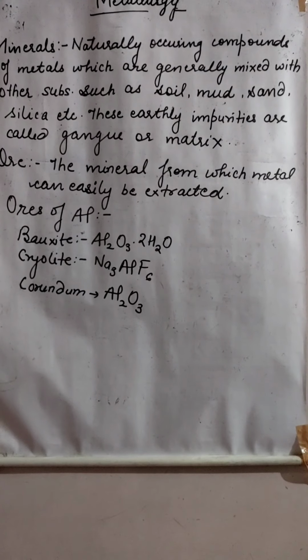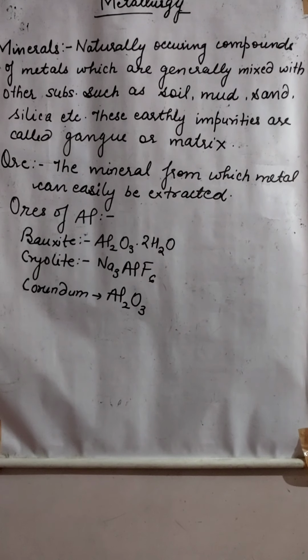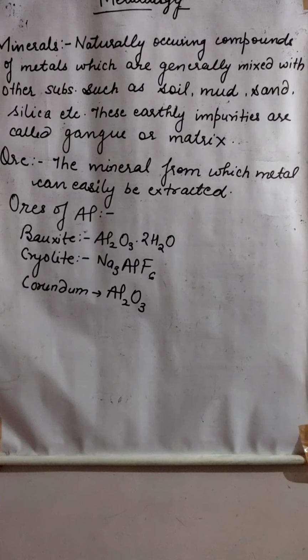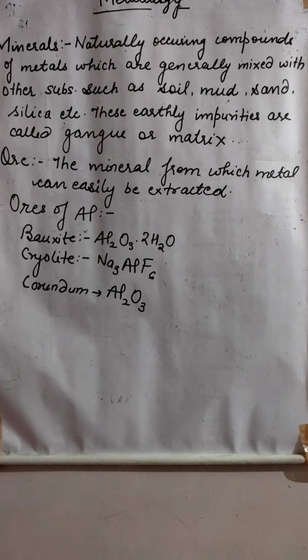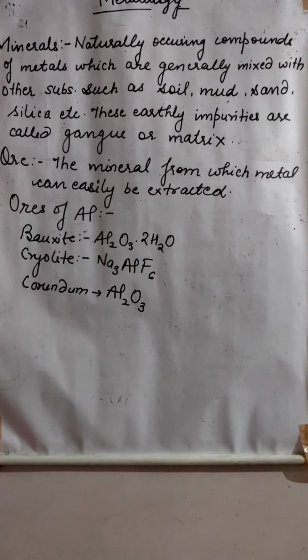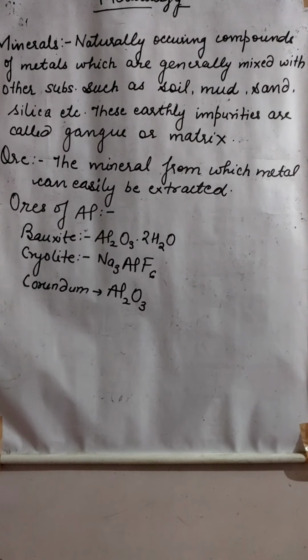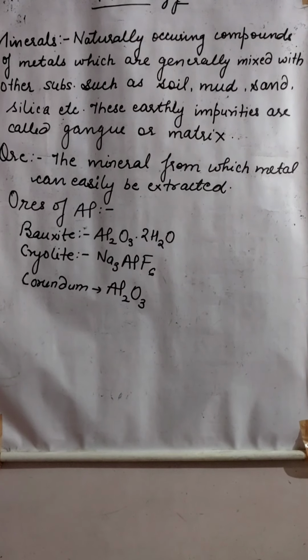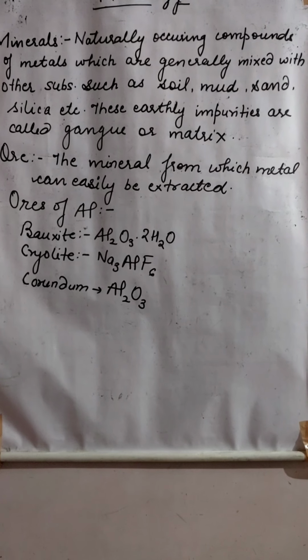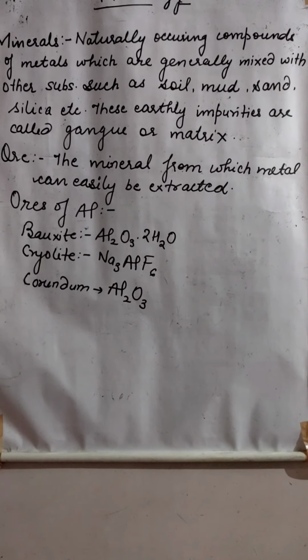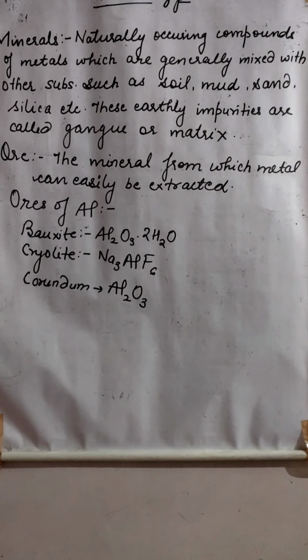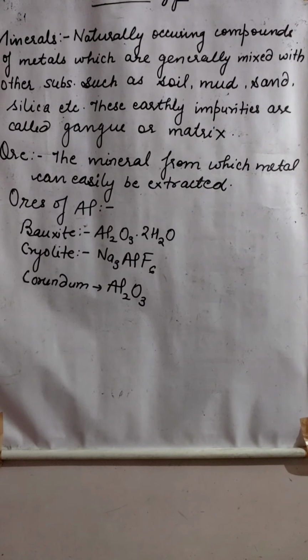These earthy impurities are called gangue or matrix.